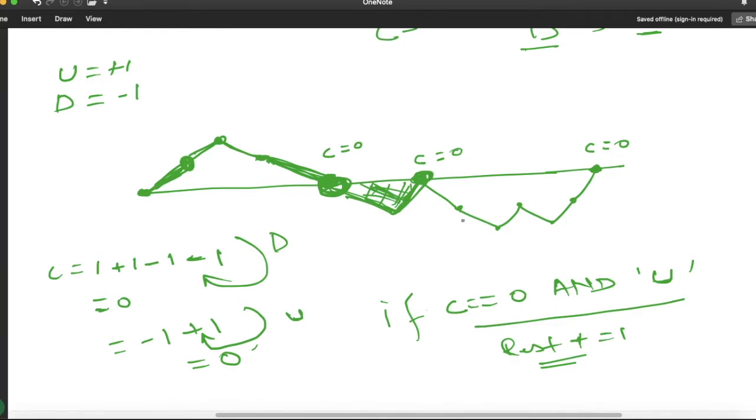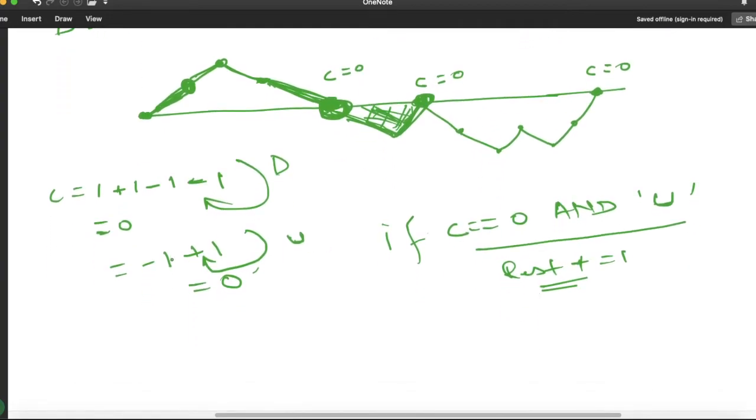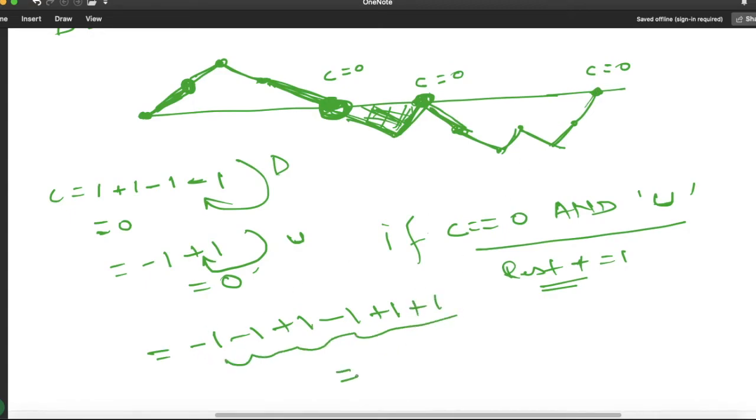Now let us check another one. So if you see here our counter is 0. Now suppose he is going down, so for down -1, again -1, +1, -1 for this one, +1 and +1 for this one. So if you add these, it will become 0.